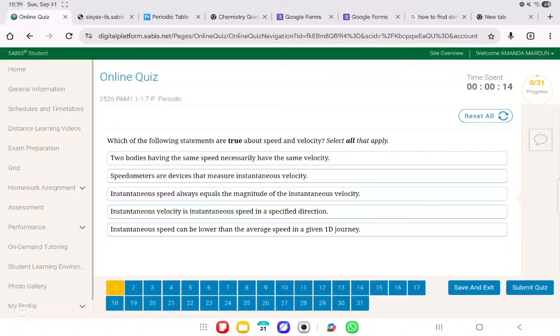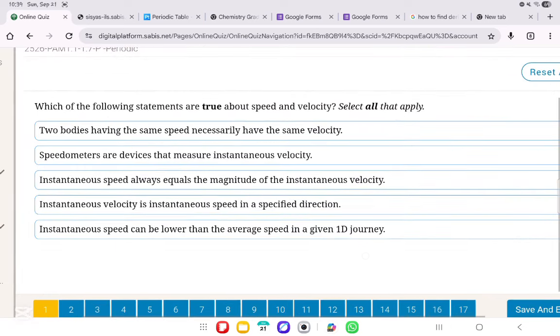So today I'll be explaining the mechanics course practice of chapter 1.1 until 1.7. This is not the vectors chapter, this is one-dimensional motion. Let's start with the first question. What does it say? Which of the following statements are true about speed and velocity?